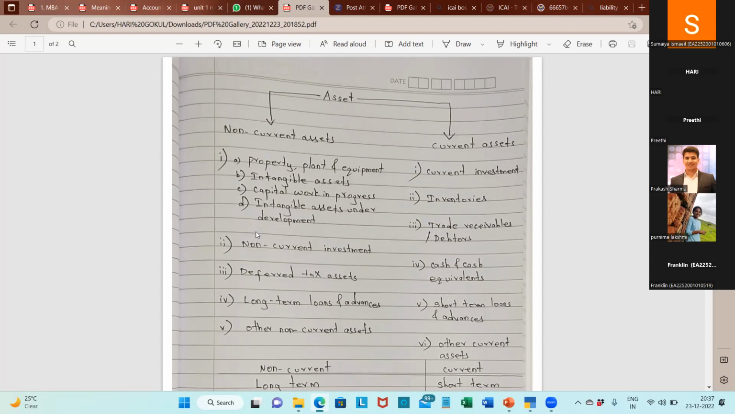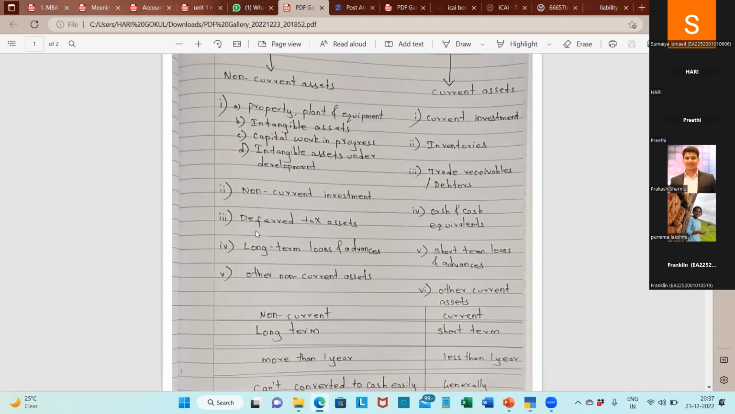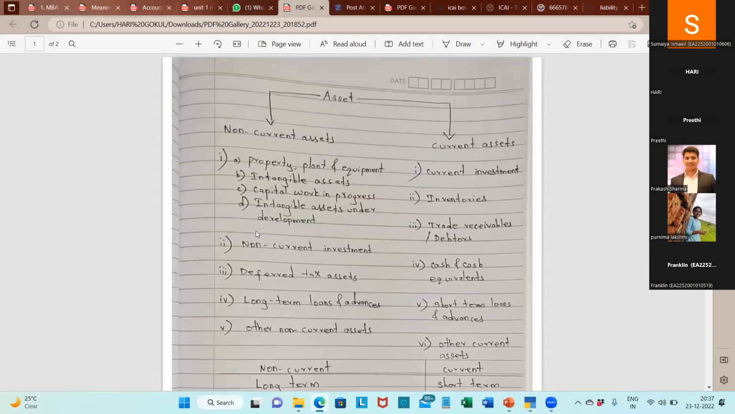Is there any doubt regarding the 4 terms? Is that okay? Yeah, it's clear. Okay. If you need any examples or something, you can ask me. Because if you understand the 4 terms, asset, liability, income, and expense, it is easy to understand everything in accounts.